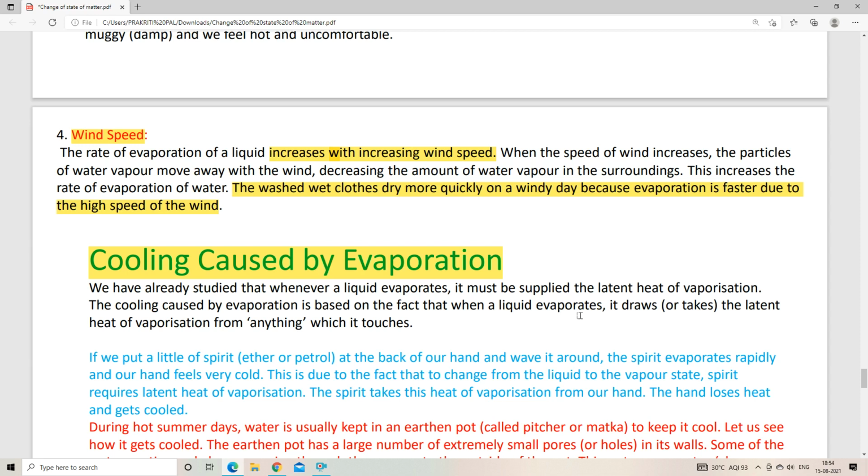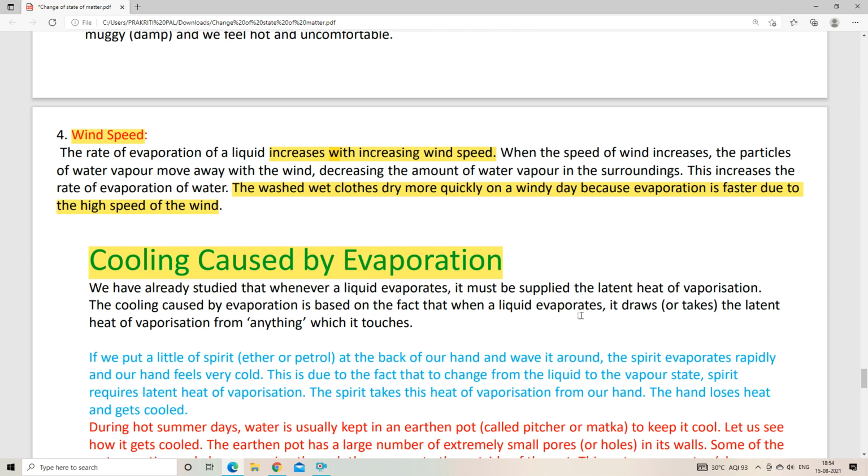Evaporation will occur whenever you are increasing the temperature, or whenever you are increasing the speed of the fan, etc. So what will happen? It will subsequently increase the evaporation, right?